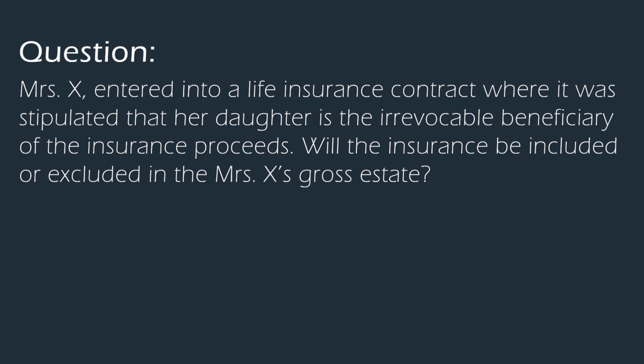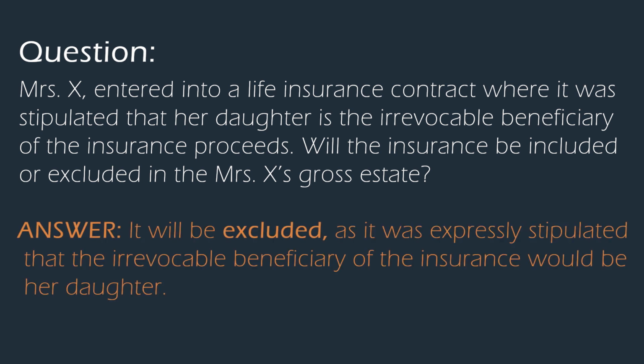Will the insurance be included or excluded in Mrs. X's gross estate? The answer will be excluded, as it is expressly stipulated that the irrevocable beneficiary of the insurance policy would be her daughter. Consequently, if the beneficiary of the proceeds is the estate, executor, or administrator, the proceeds shall be included in the gross estate.